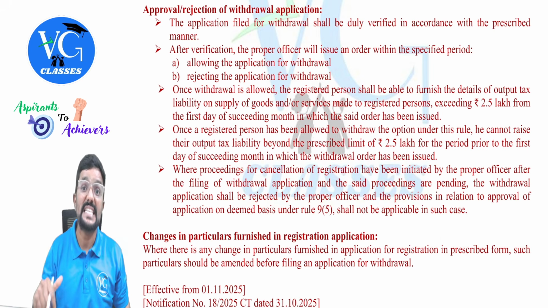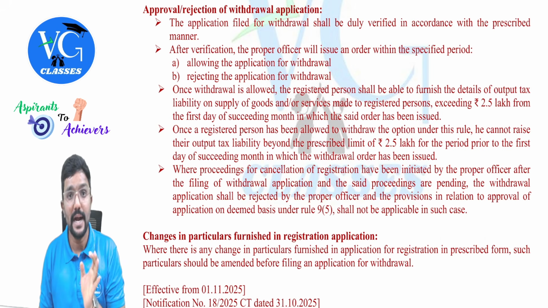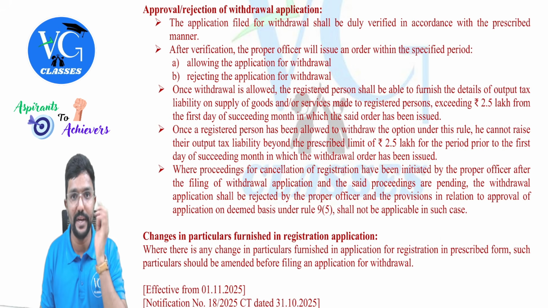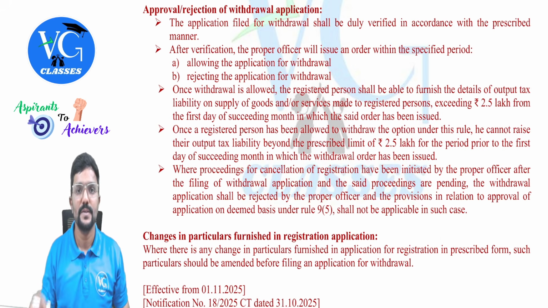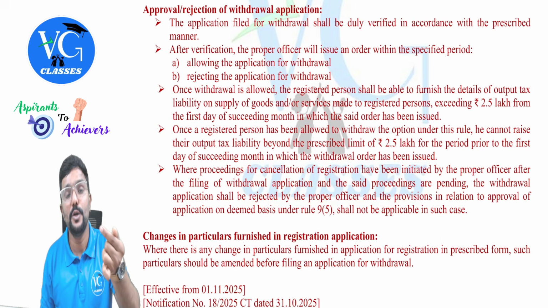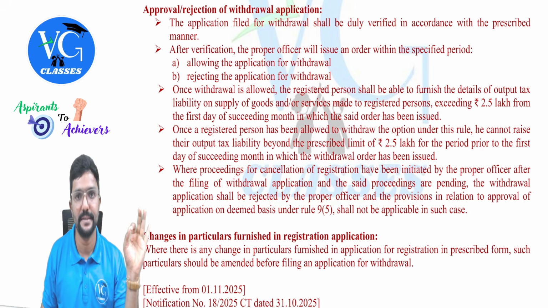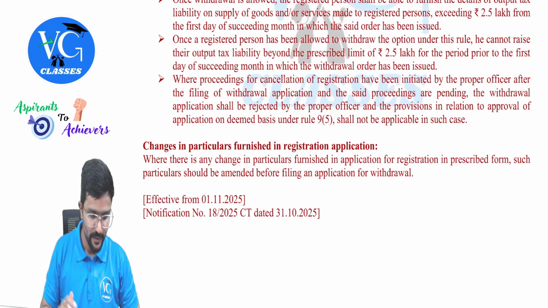So he has started or initiated the cancellation proceedings, and the cancellation proceedings are still not completed, but he has just initiated it by issuing a notice. So in that case, whatever application you have made to withdraw from this option will be rejected. Straightforward. Got it? Yes. Okay.